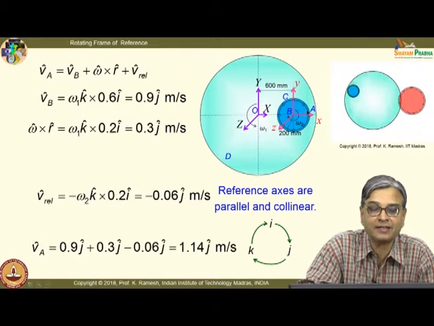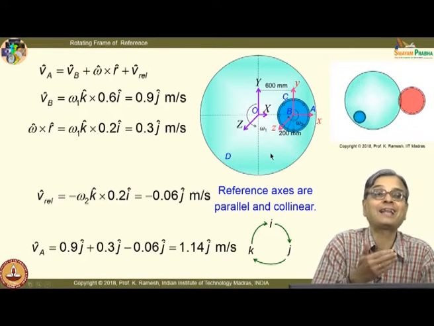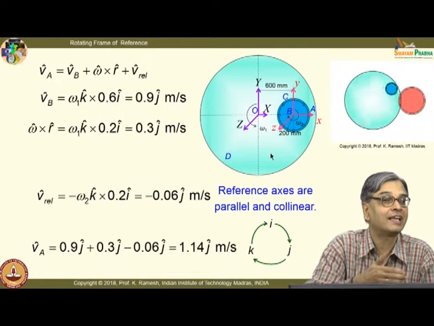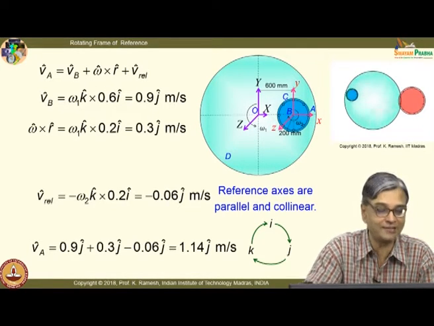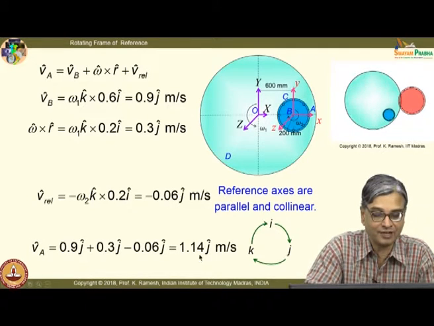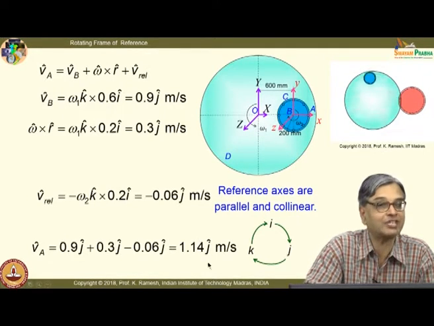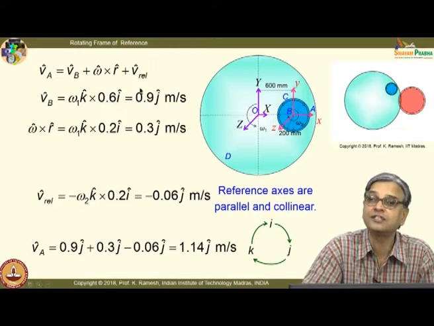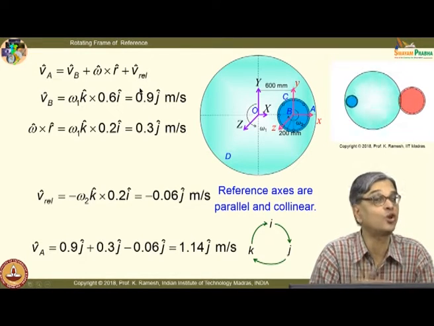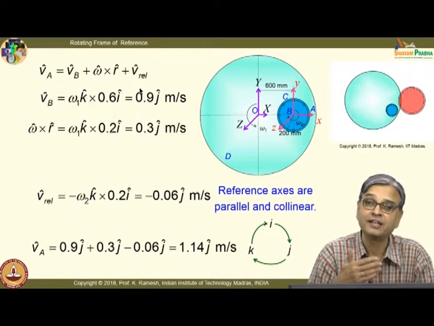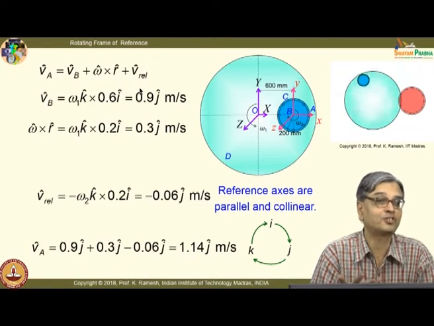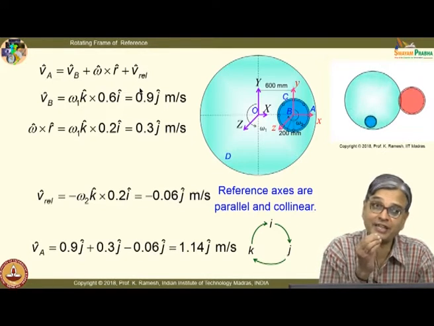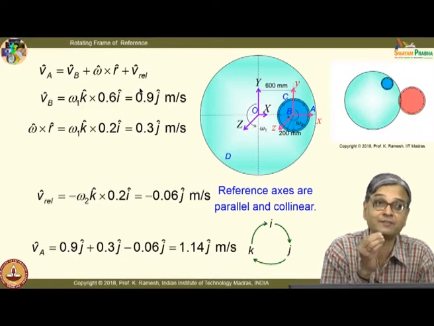See, please note the platform C which is rotating clockwise. So, one would expect the velocity to be downwards, but the platform D on which this is mounted is rotating at a higher speed in anti-clockwise direction. So, if you look at what is the absolute velocity of point A, that turns out to be in the positive direction of j. See, for calculating individual quantities, you do not require any additional equations. You all know, we are again using the equations for circular motion. We are not using any new other equation, but you have to be very careful in selecting which omega to be used in which place.